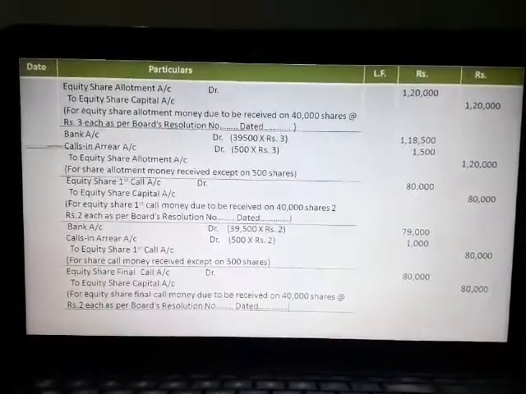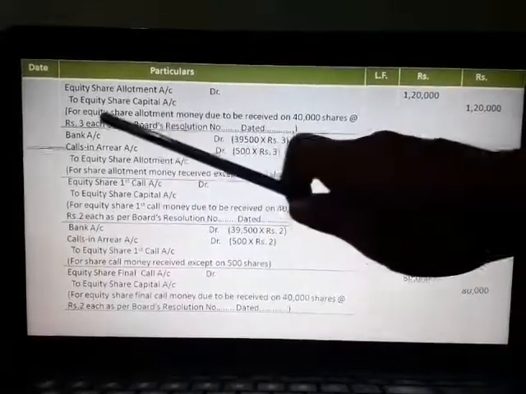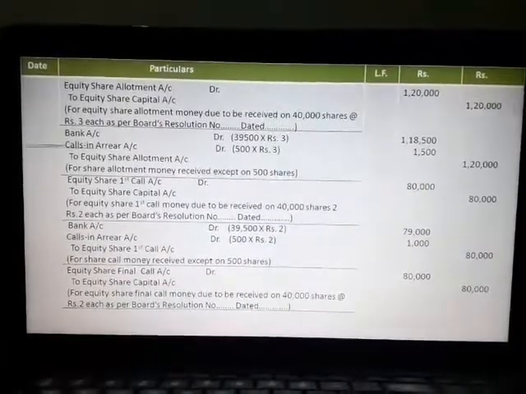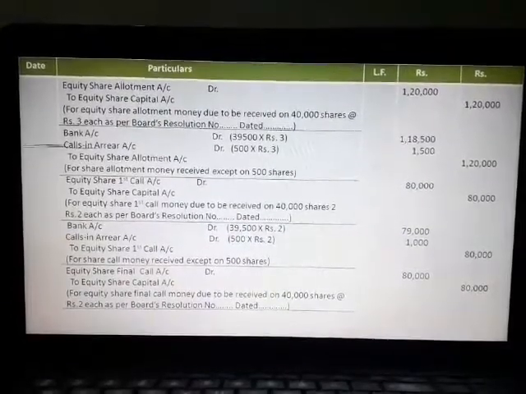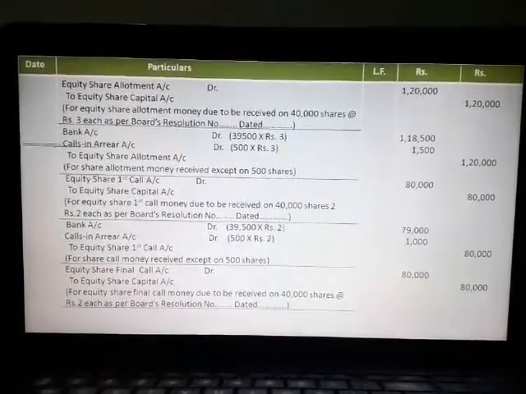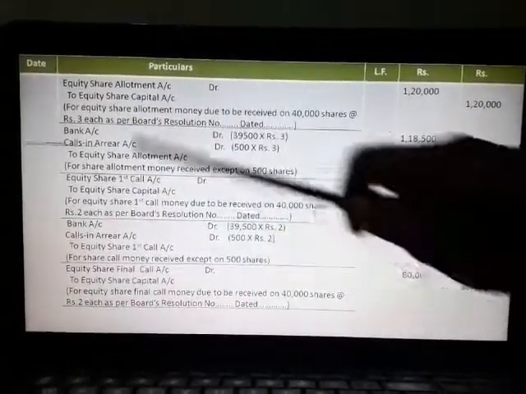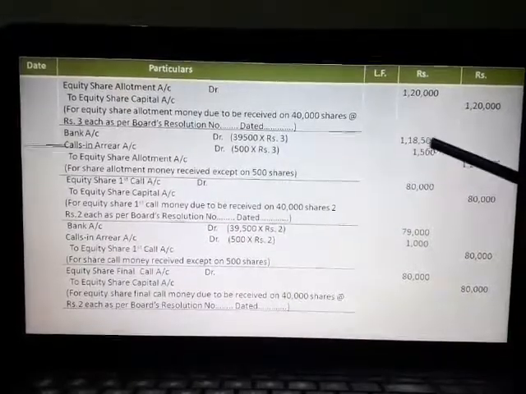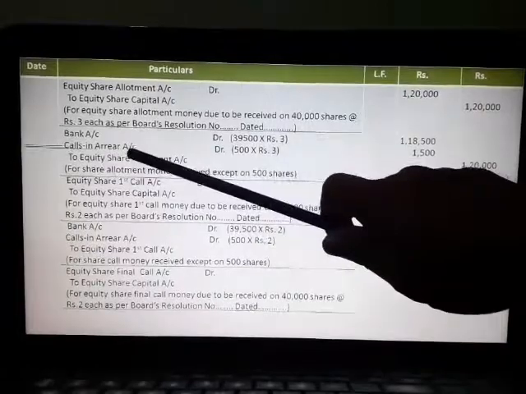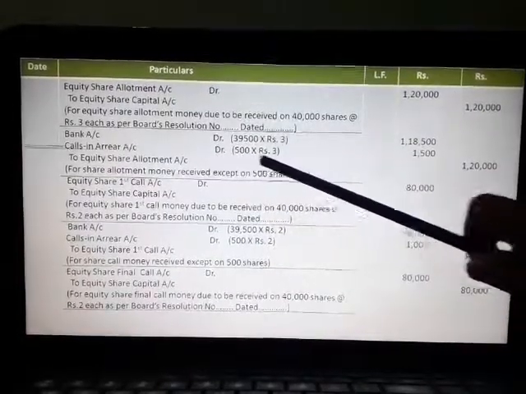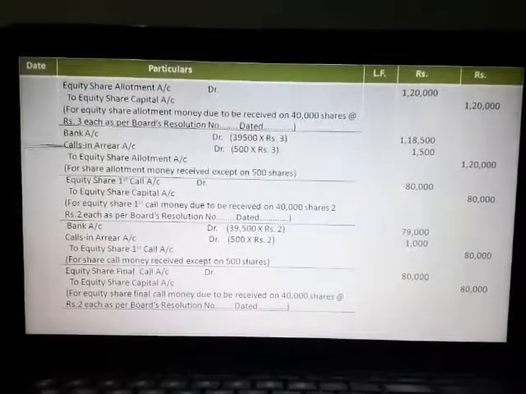Now, allotment money due. Equity share allotment account debit to equity share capital account, 40,000 shares at the rate of rupees 3 each, 1,20,000. Now, Amol, a shareholder, failed to pay allotment money on his 500 shares. So we have received on 39,500 shares at the rate of rupees 3, bank account debit 1,18,500. We have not received, debited to calls in arrear account, 500 into 3, 1,500, to equity share allotment account 1,20,000.